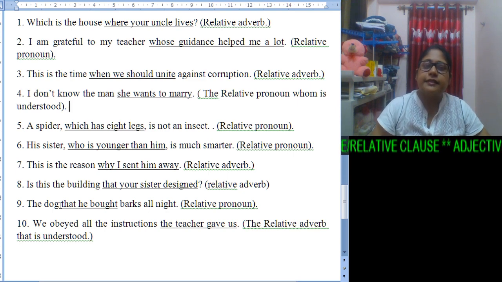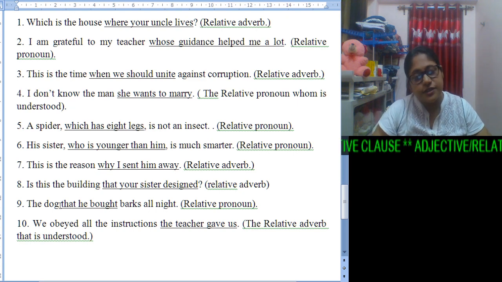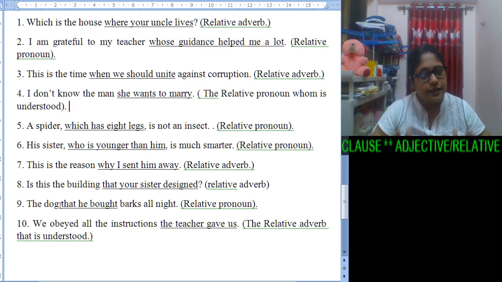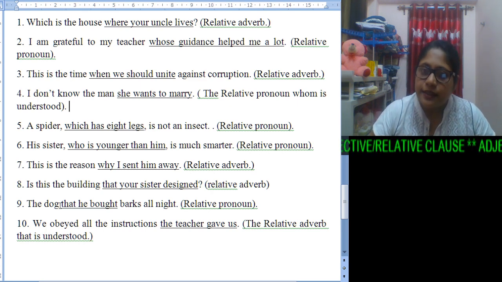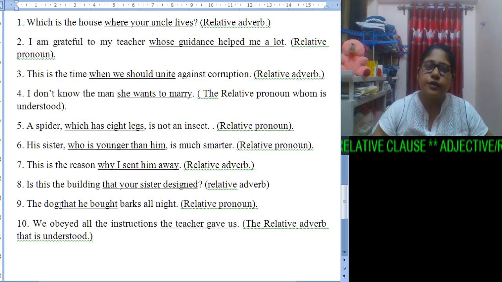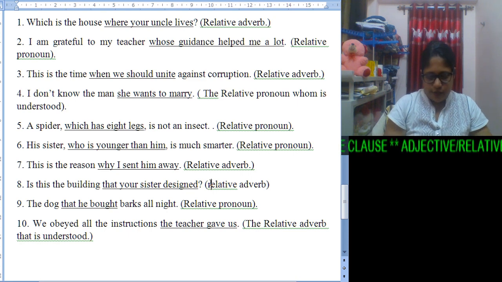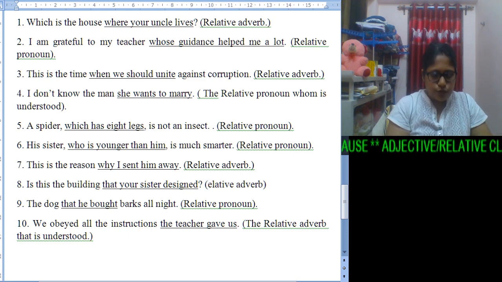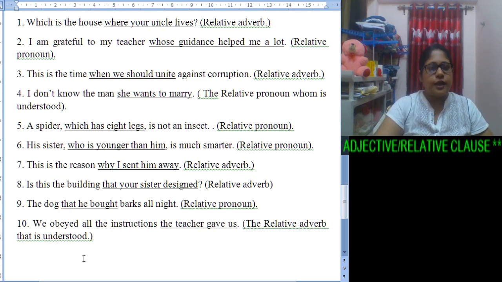Number 8. Is this the building that your sister designed? Obviously this subordinate part describes more about the building, and it deals with place. Yes, that is building. Now it is a relative adverb used here, and this relative adverb is used in order to make us understand the adjective clause.